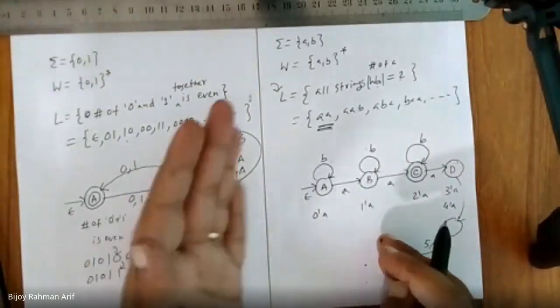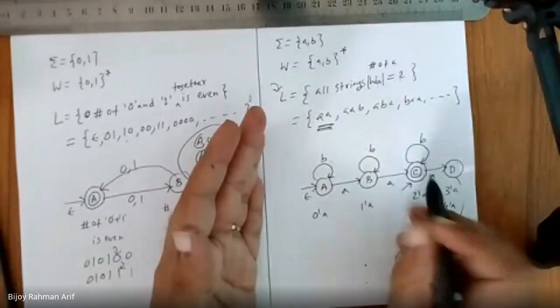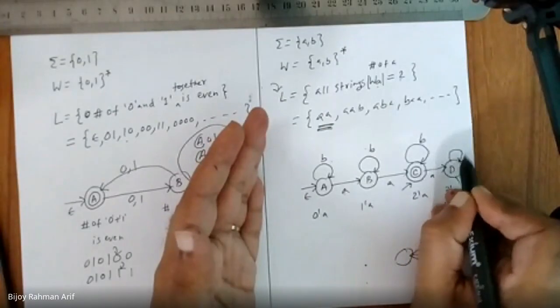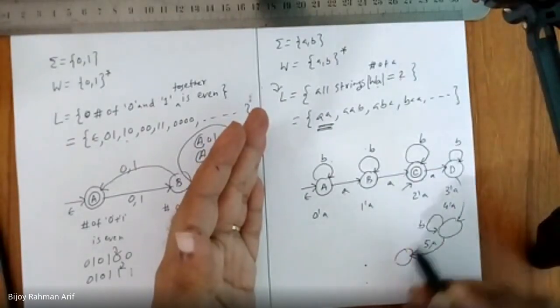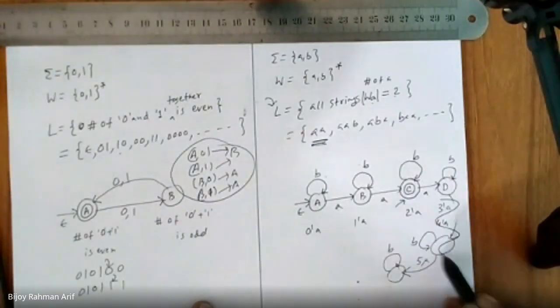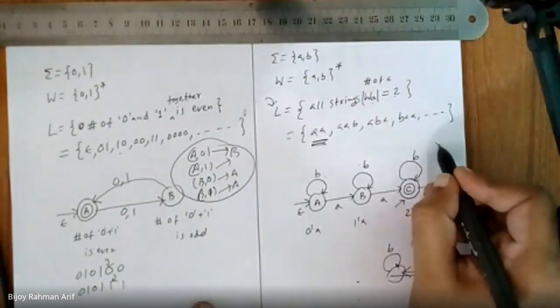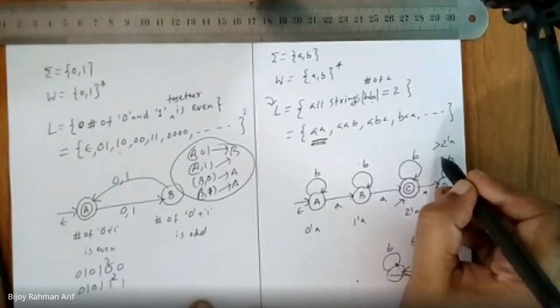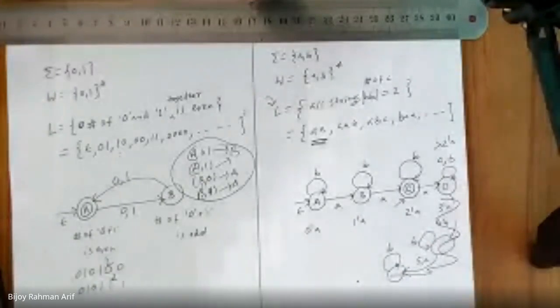But I only need this state to accept. So instead of drawing again and again the same type of state, just remove these and call it the greater than 2 number of A state. Okay, guys? And complete it over here. Is it a DFA right now?